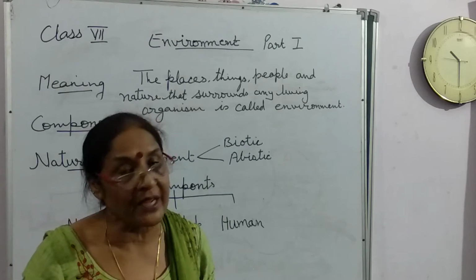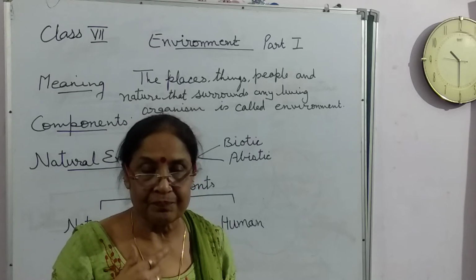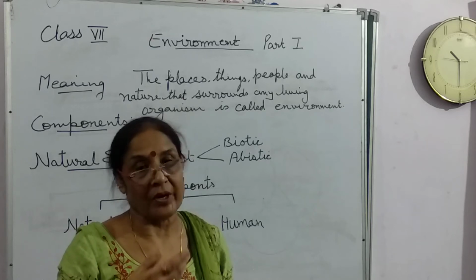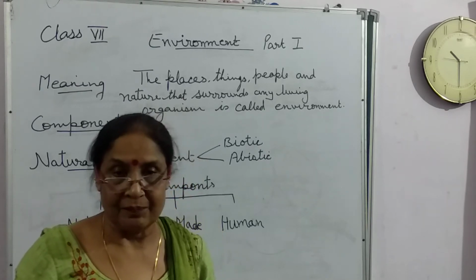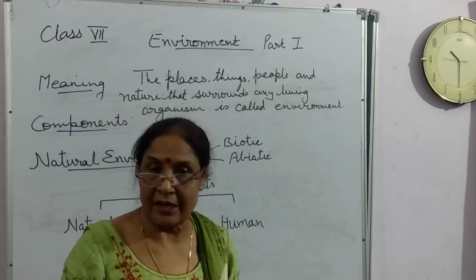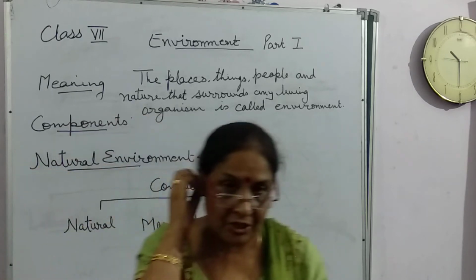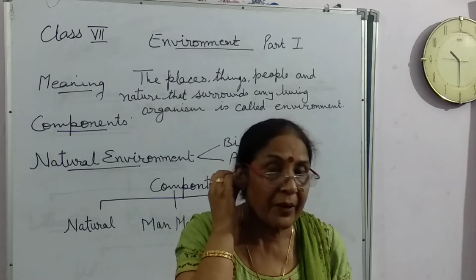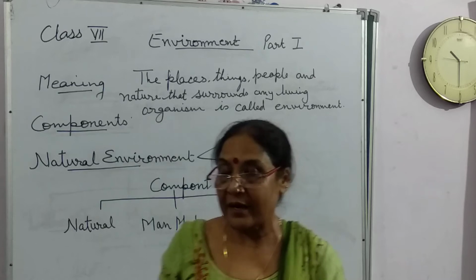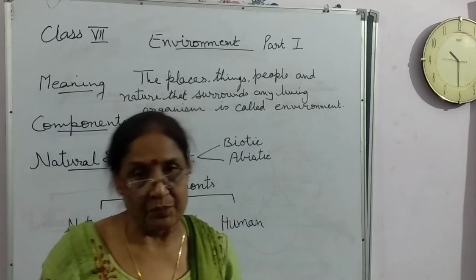Without environment we cannot survive. For example, water for drinking, air for breathing, food for eating, and land for living. Land is where we live, and we do various things on the land, for example agriculture, mining, setting up industries, construction of roads, bridges, flyovers. That's why land is so important. So we can say the environment is our life support system.